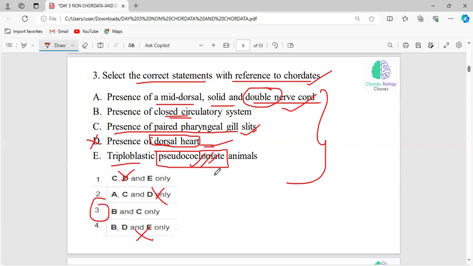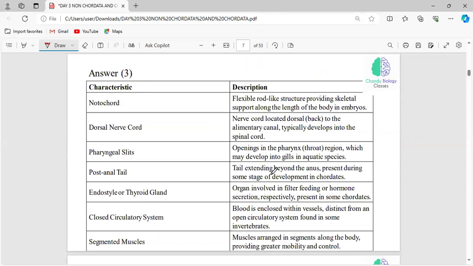And you know that these are coelomate animals. And that too, enterocoelomate animals. They are not schizocoelomate animals. Okay, good. Now, these are all the other characteristic features seen in phylum Chordata.